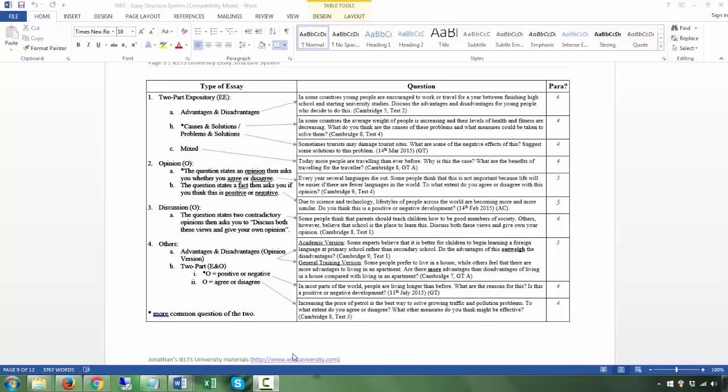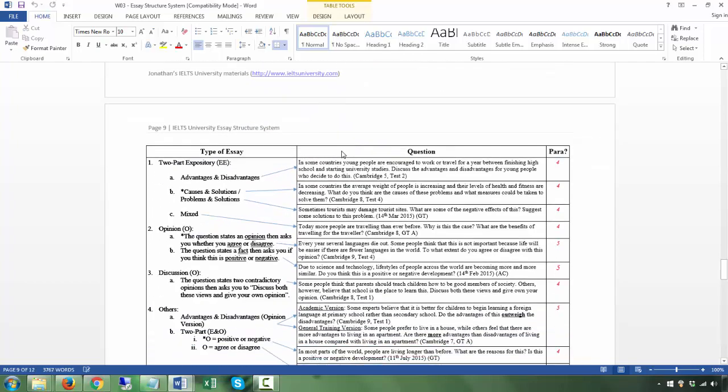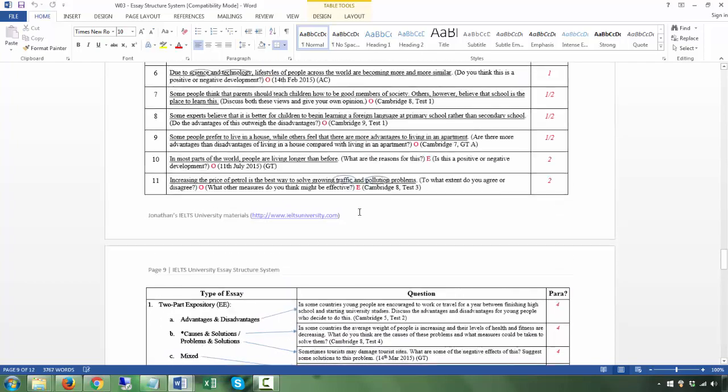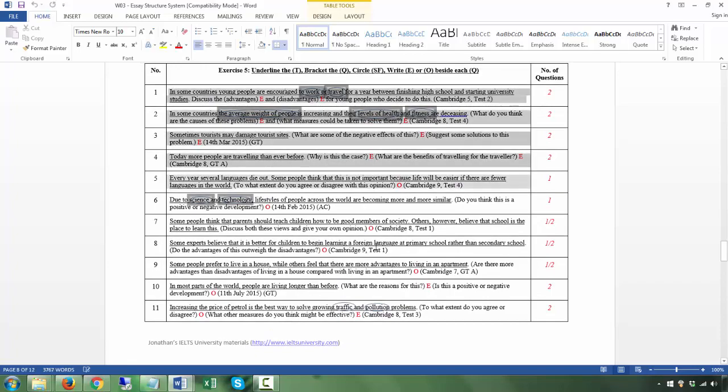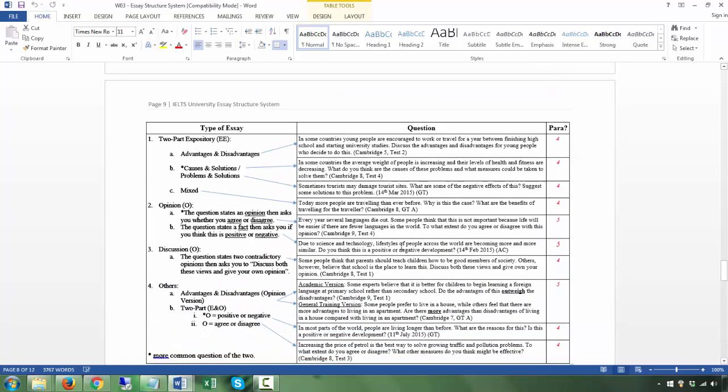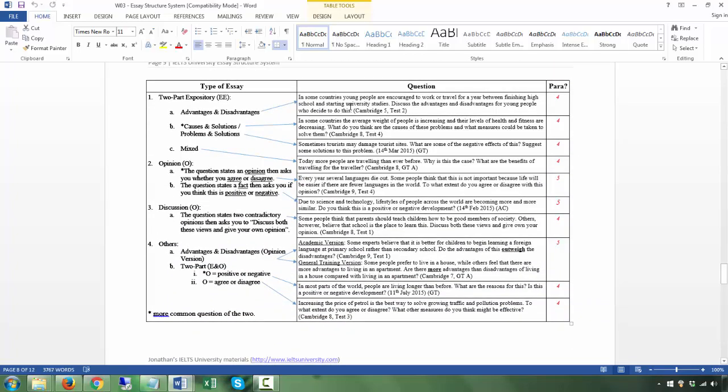Okay. All right. This exercise is really to write the number of paragraphs for each of these different kinds of questions. As you can see, all these questions are questions that we've already gone through before, and they're all here. They're divided and categorized into 1, 2, 3, 4, and its subcategories.